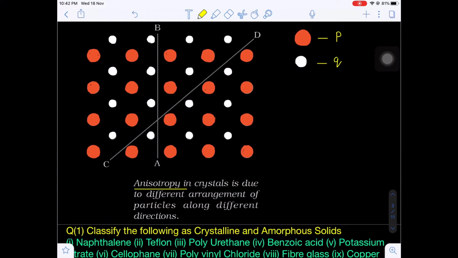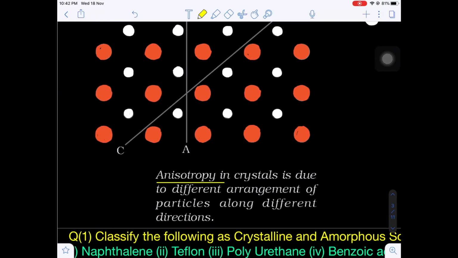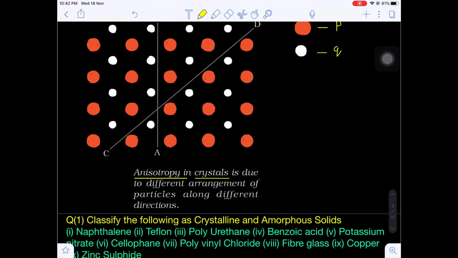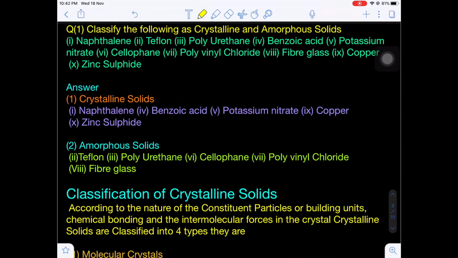That phenomenon is referred to as what? Anisotropy. Anisotropy is a characteristic property of crystalline solids. This is only because of the regular arrangement of the constituent particles. Yes or no? Now, classify the following as crystalline as well as amorphous. So we have to classify the following compounds into two categories: number one, crystalline; number two, amorphous.